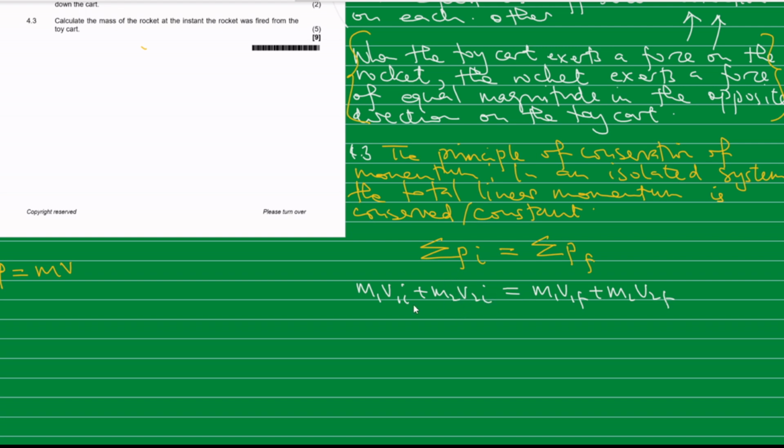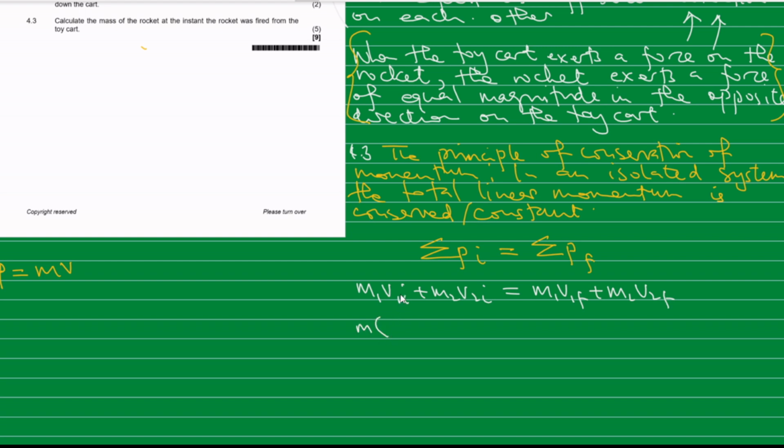I is the initial total momentum, and then the final momentum. When we substitute, we don't know the mass of the rocket. That's what we want to calculate. So let it be m.